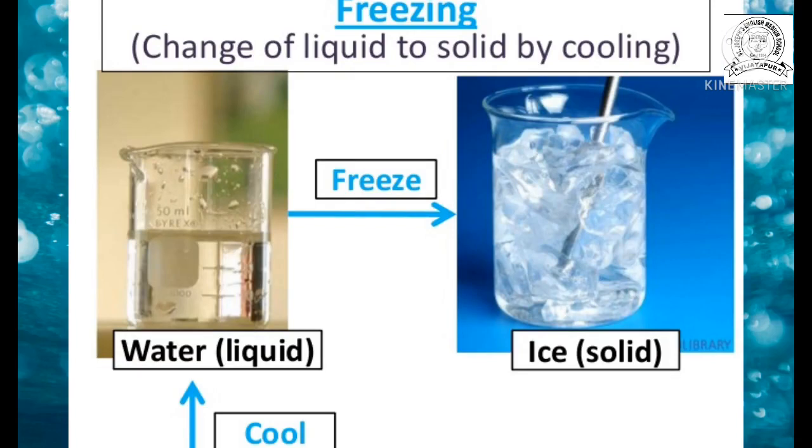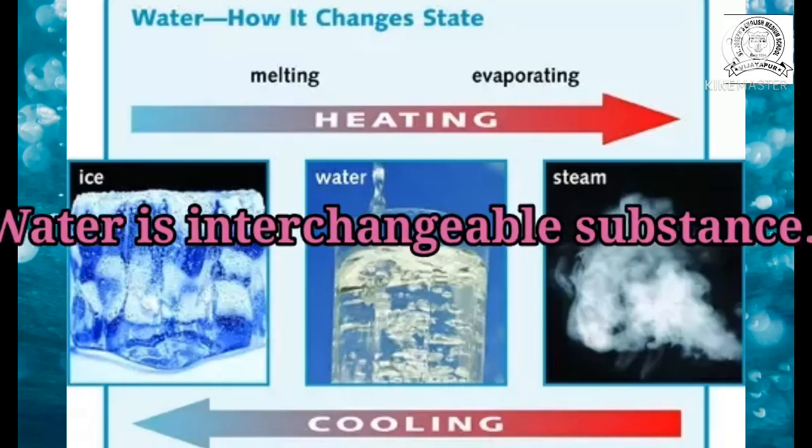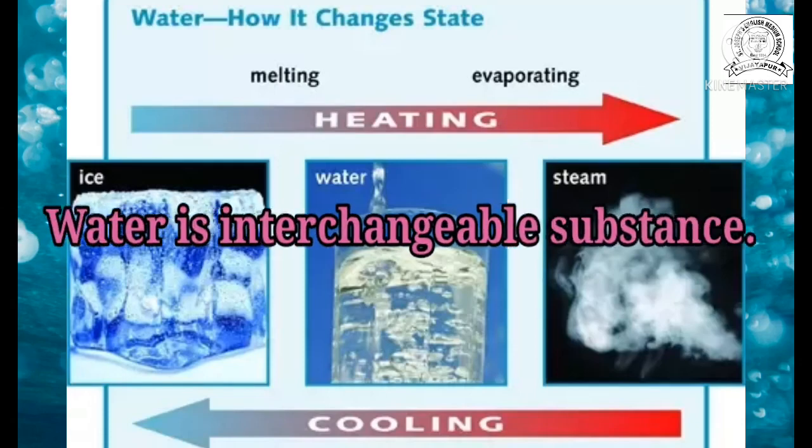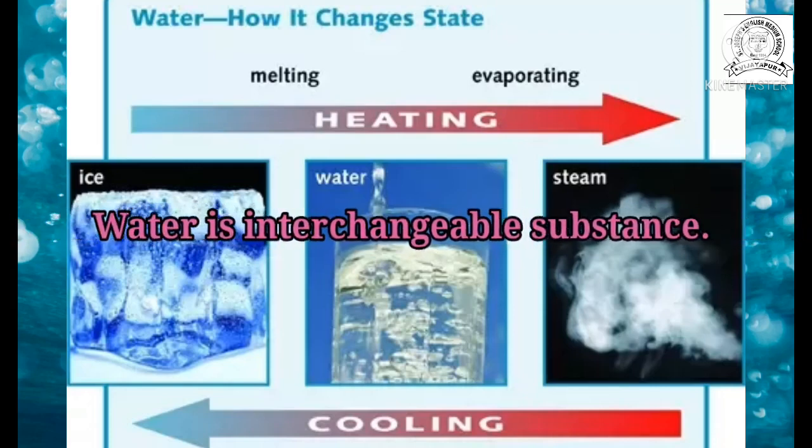Due to cooling, the liquid water is converted into solid ice, and the solid ice is converted into liquid due to heating. Got it? That's why water is called an interchangeable matter or substance. Now another example, children.